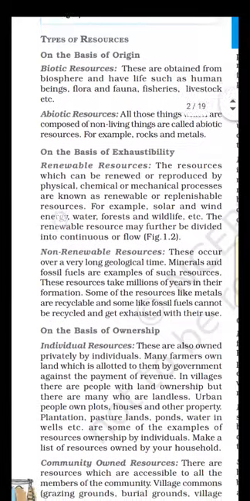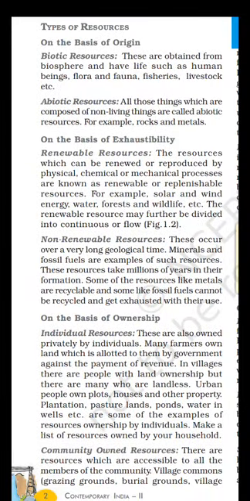Then on the basis of exhaustibility, we have again two types: renewable resources and non-renewable resources. Anything which can be renewed back after utilization, again in nature, or reproduced by physical, chemical, mechanical processes is called renewable. So anything which is replenishable, that means it can be restored back or reproduced, like solar energy, wind energy, water energy, forest resources. So after being utilized, it can be renewed back.